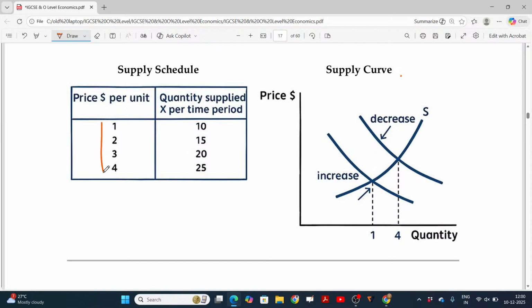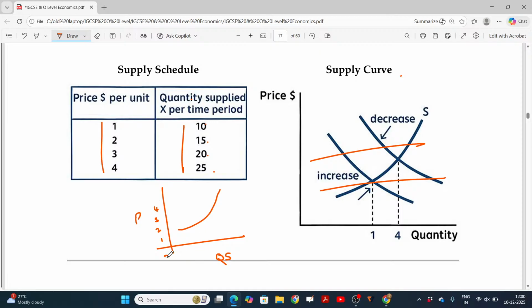If the price increases from 1 to 4, quantity supplied also increases from 10 to 15, 20, 25. And then the curve looks this way. Is that okay? The supply curve looks this way. This axis is the price, and this is the quantity supplied. Prices 1, 2, 3, 4, and here quantities 5, 10, 15, 20, 25.